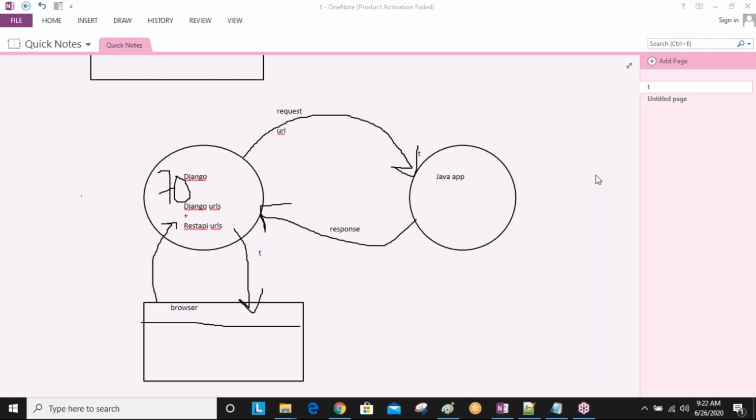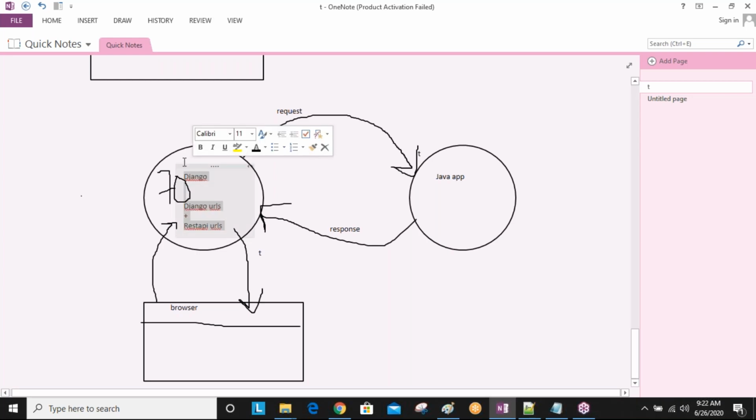In our mobile we are using hundreds of apps. Okay, so for example, you can use the Book My Show application. From the browser, this is my browser, from this browser I'm sending a request. Okay, so this is my Book My Show application, developed using Django technology.